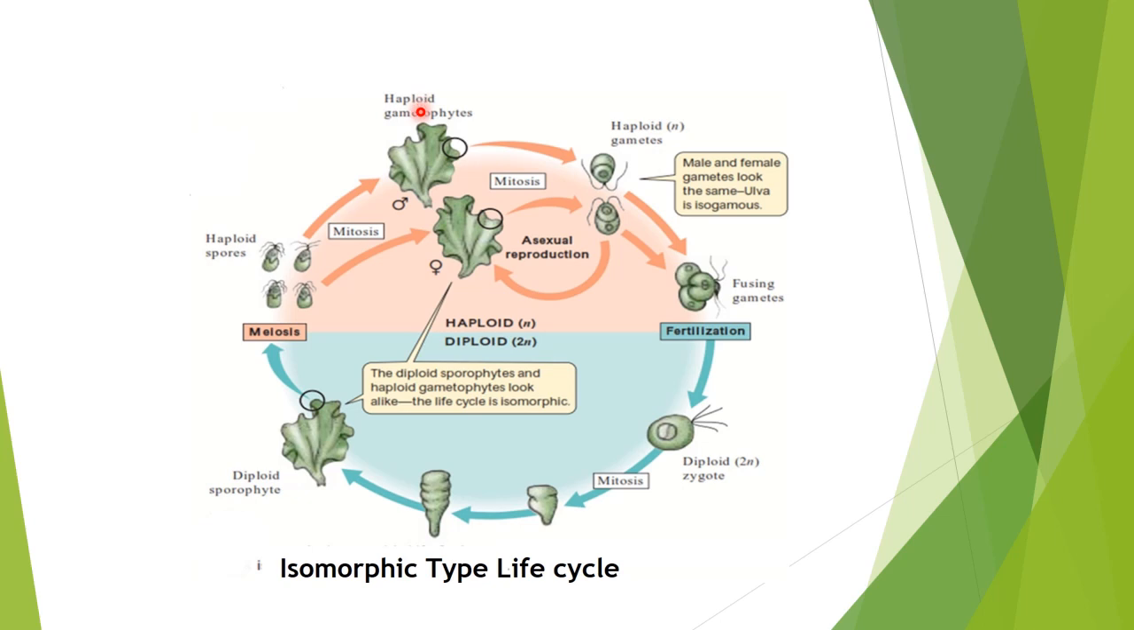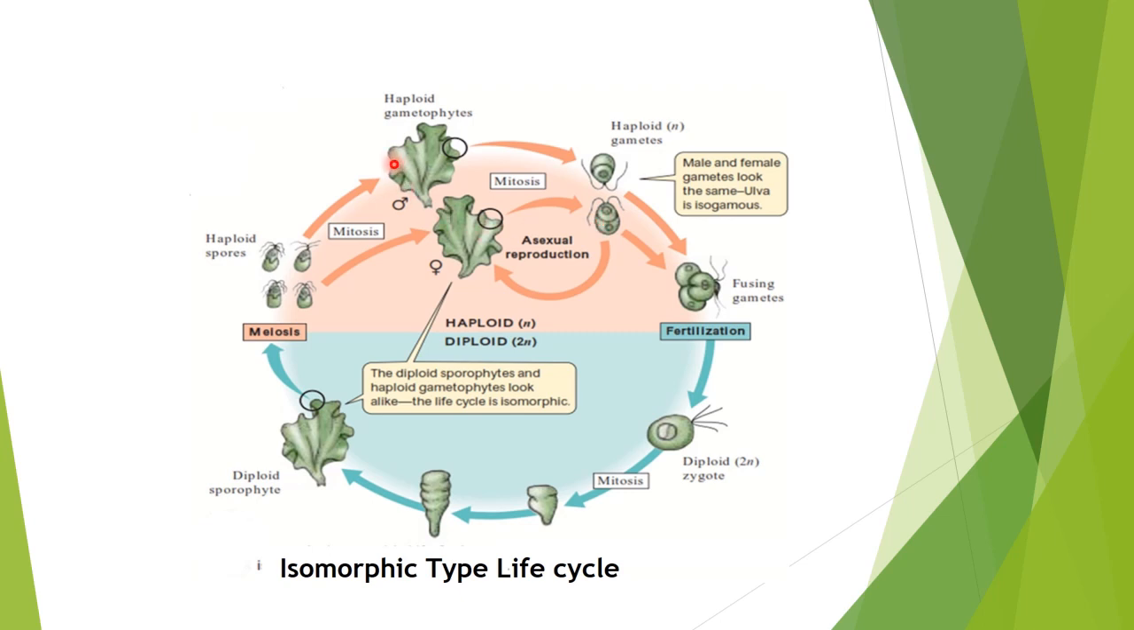This is haploid. We call it a gametophyte. The gametophyte can be a male gametophyte or a female gametophyte. They are similar in structure, but a little bit of physiology is different. As a result, they will undergo mitosis. The mitosis product of the haploid will produce haploid gametes. So this will also produce haploid gametes.